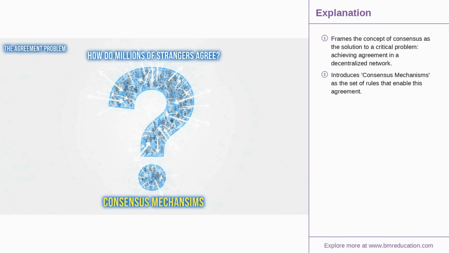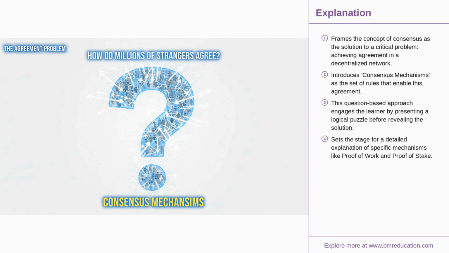But with millions of anonymous users, a critical question arises. How does everyone agree on the state of the ledger without a boss to make the final call? This is solved by consensus mechanisms. These are the rules that govern how the network achieves agreement. Let's look at the two most famous examples.